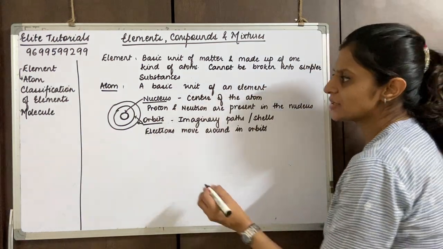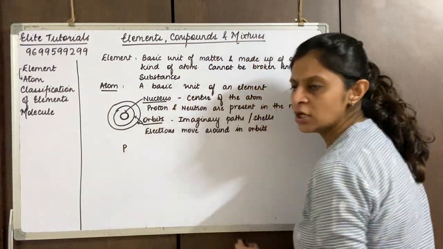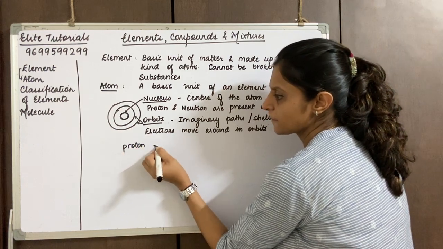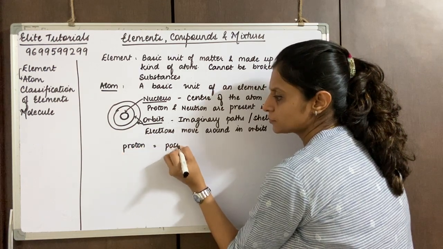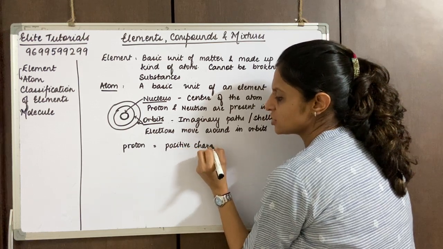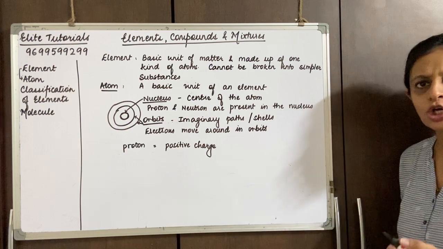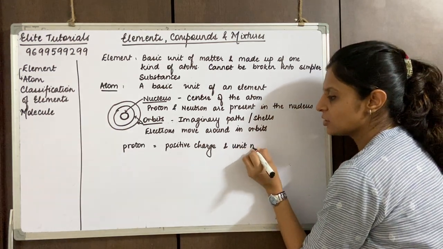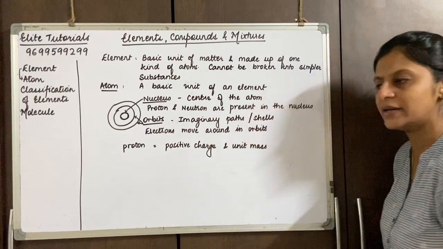To start with, the proton. A proton has a positive charge, and it has unit mass, meaning the mass is usually taken as 1.